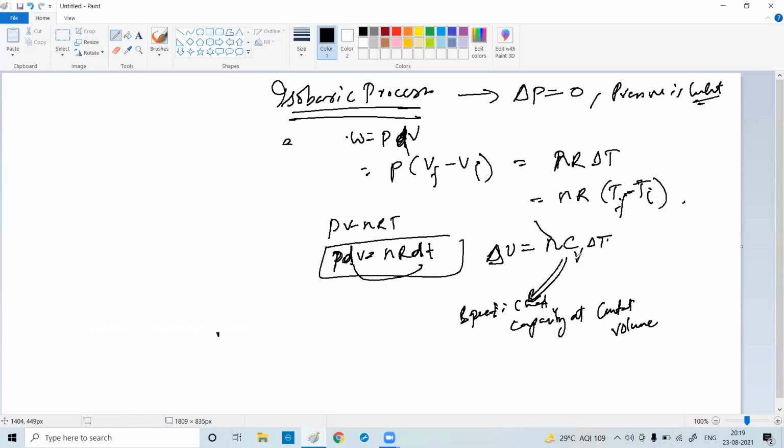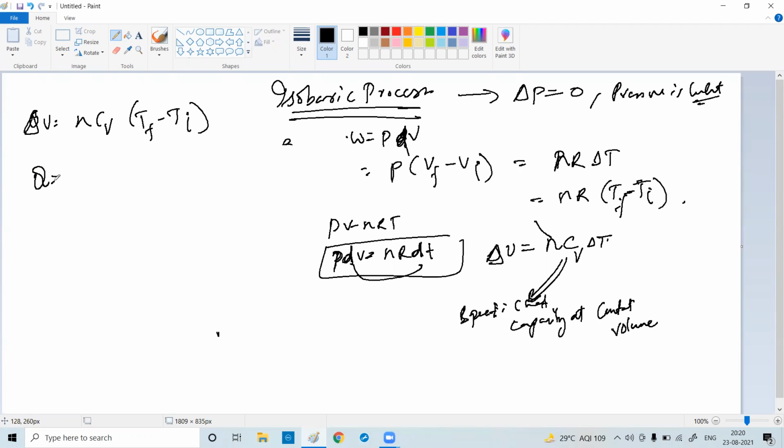If delta U equals nCV delta T, then what will happen? What is delta T? Delta T is TF minus TI. Agree with me? It is specific heat at constant volume, CV, not just heat. So delta U is nCV (TF minus TI).